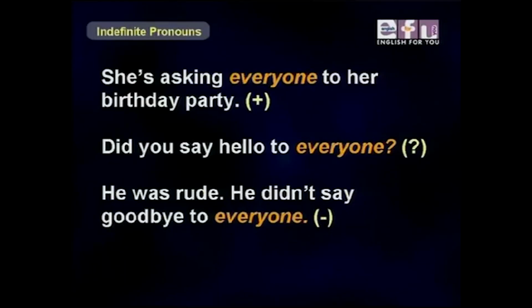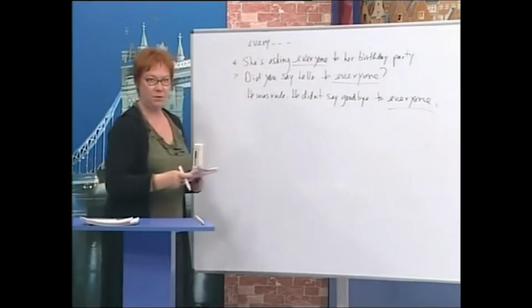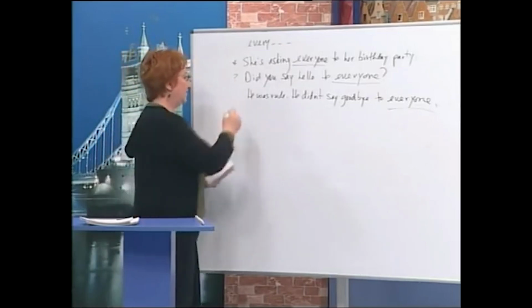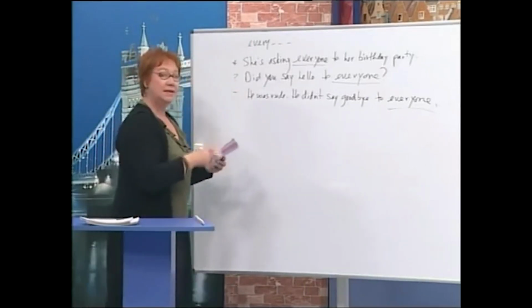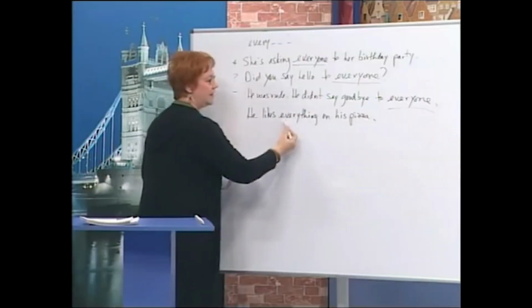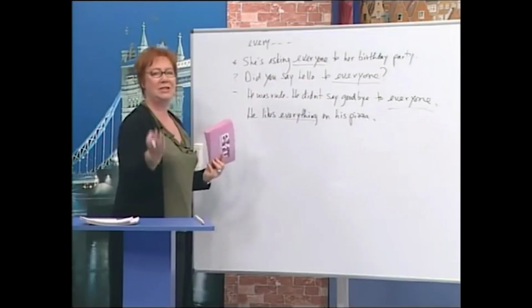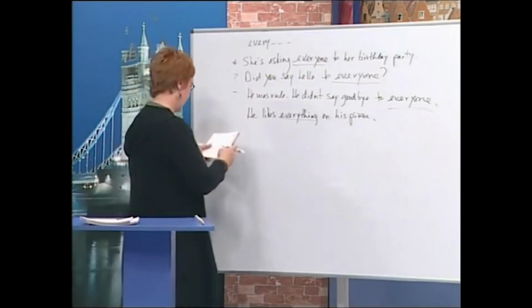He was rude. He didn't say goodbye to everyone. So this is an example of using it in the negative. Some more examples with thing. He likes everything on his pizza. Mushrooms, green peppers, cheese, more cheese, onions, everything.